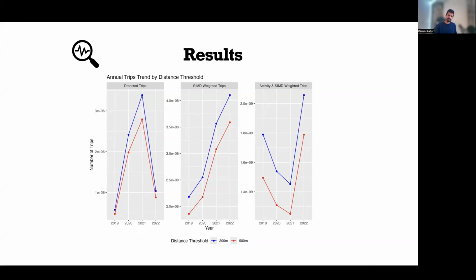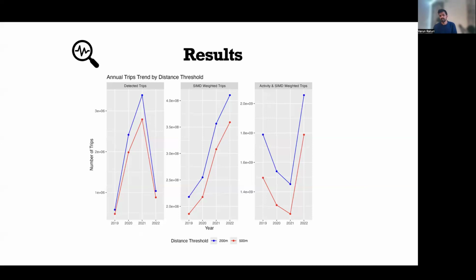And we see that the trips for 2019 is much lesser than 2020, and 2021 it increases and then drops in 2022. This is clearly wrong because we expect 2020 and 2021, which are the pandemic years, to have lesser trips compared to 2019 and 2022. And this is happening because the trips that we are extracting from this data is a function of how much data they are producing, how much active these users were, and how many apps we use. So all of these are messing up with these numbers.